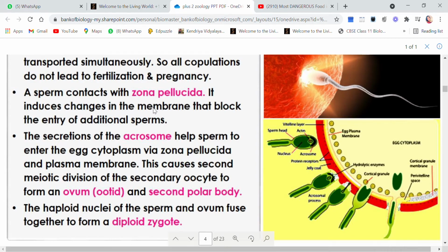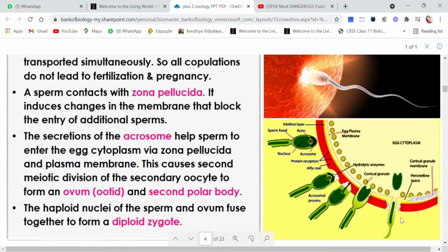Now this change in the membrane has occurred, and the other additional sperms are not able to enter the zona pellucida. Children, the secretions of the acrosome, you know what is acrosome? This is the portion of the sperm where the acrosome is present. So the secretions produced by acrosome help the sperm to enter the egg cytoplasm via zona pellucida and the plasma membrane. Now there are two coverings here. One is the zona pellucida, other is the plasma membrane. This yellow one is the plasma membrane and the red one is the zona pellucida.